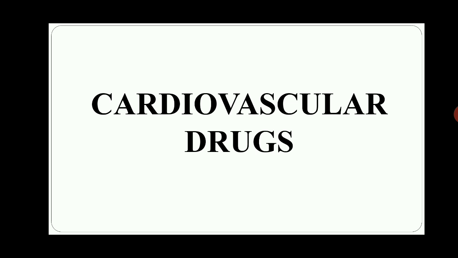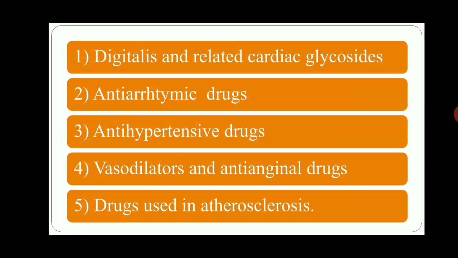This cardiovascular drugs unit consists of about 5 chapters. First is Digitalis and related cardiac glycosides.